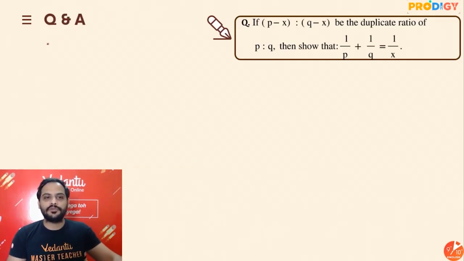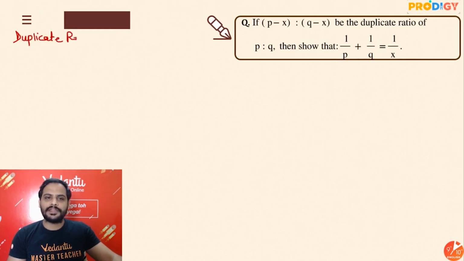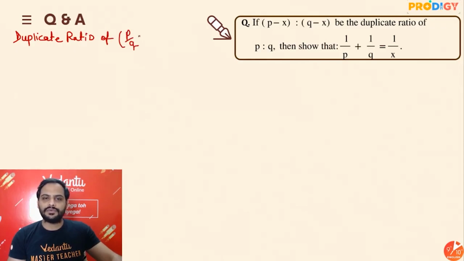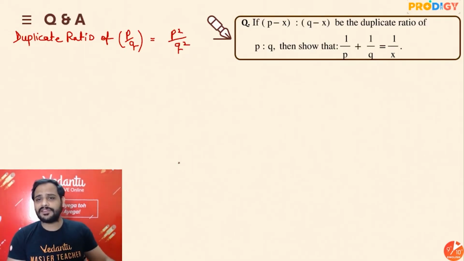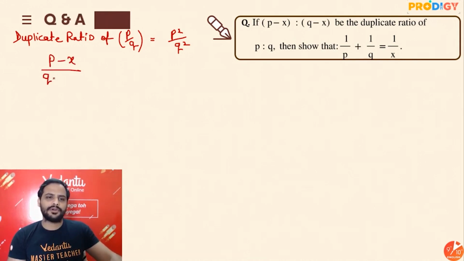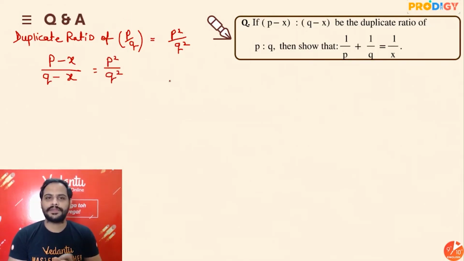So duplicate ratio of p is to q, what will it be? I can say duplicate ratio of p is to q will be the square of this, so p square by q square, right? And this is equal to p minus x into q minus x. So I can say p minus x upon q minus x is equal to p square by q square, right?